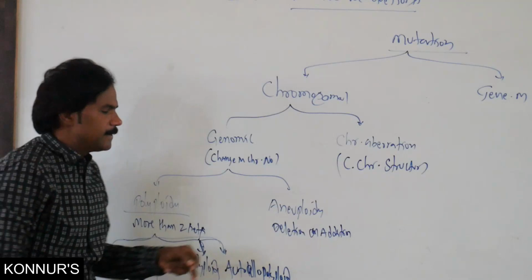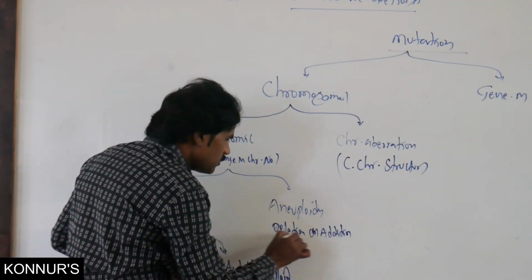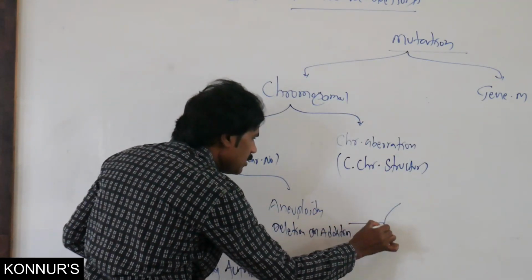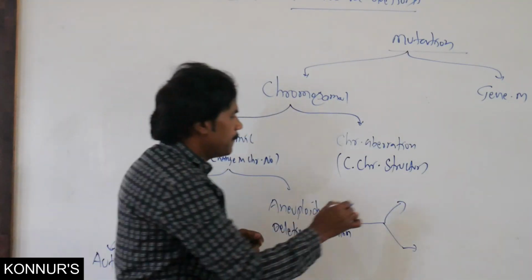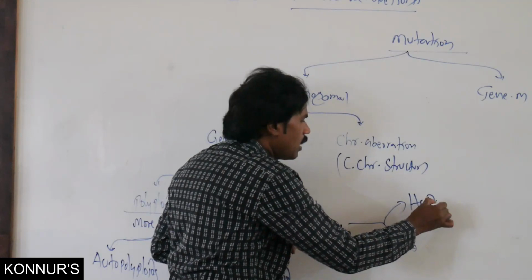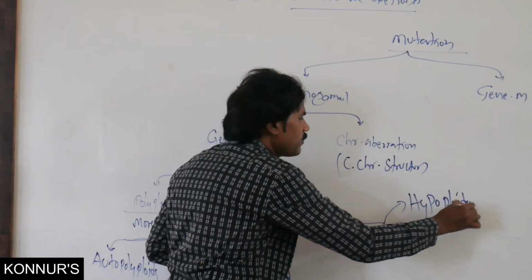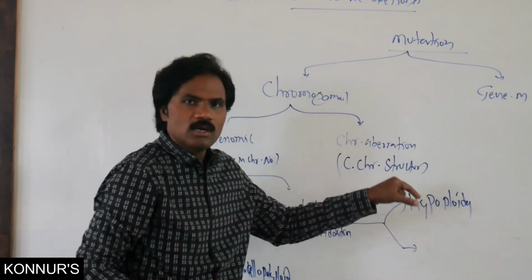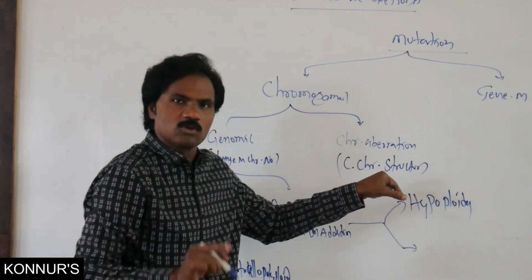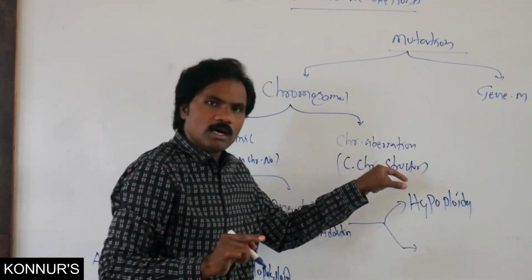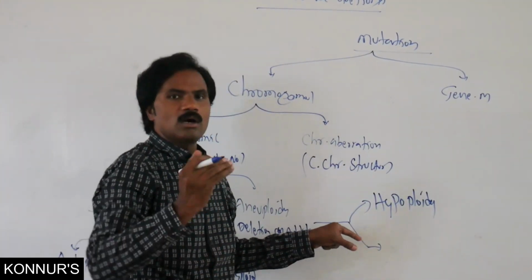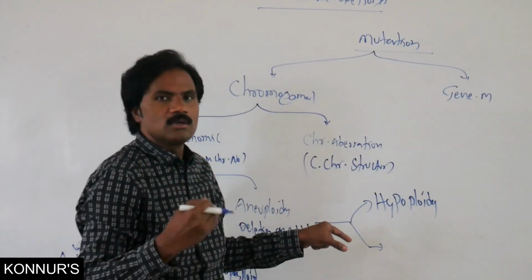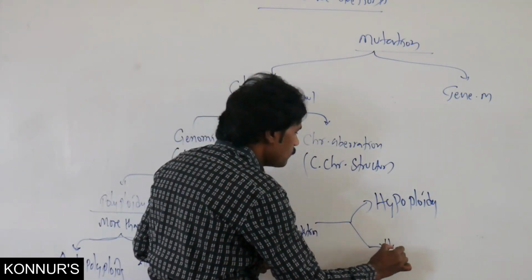In aneuploidy, if the number is reduced, we call that hypoploidy. If it reduces by one set of chromosomes or one chromosome or genome compared to its parental one, it represents hypoploidy. If it increases, or if something is added, that is hyperploidy.